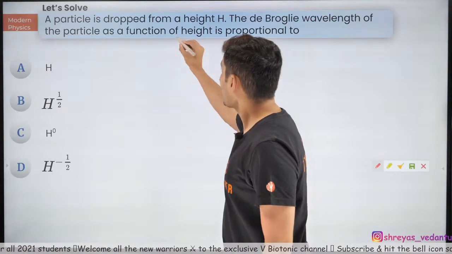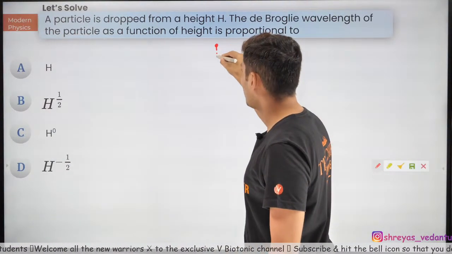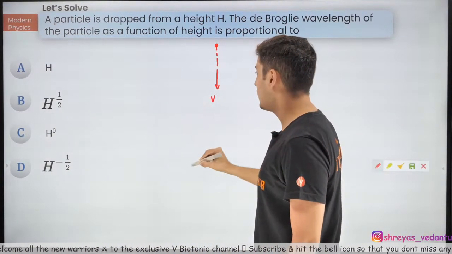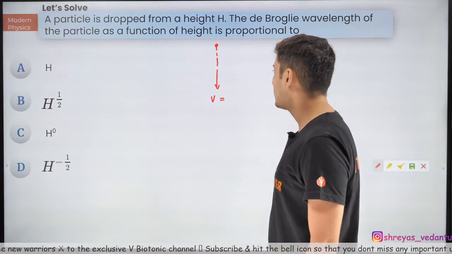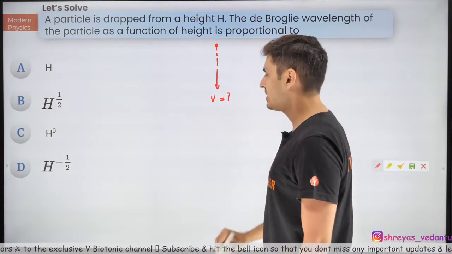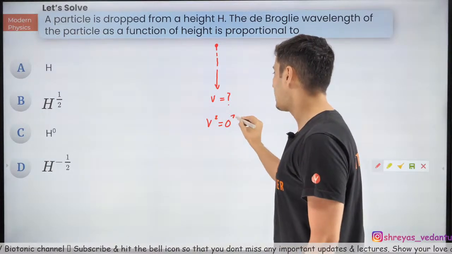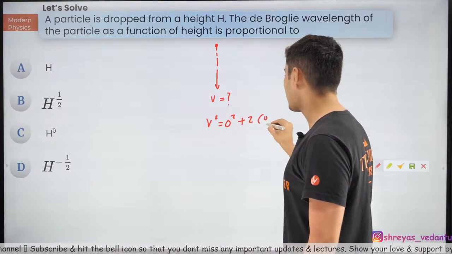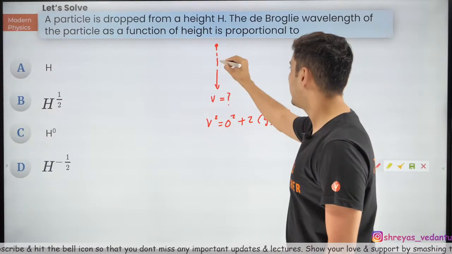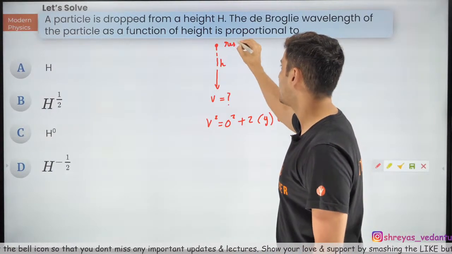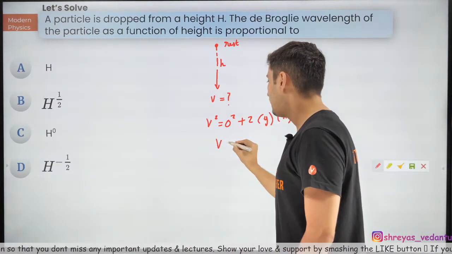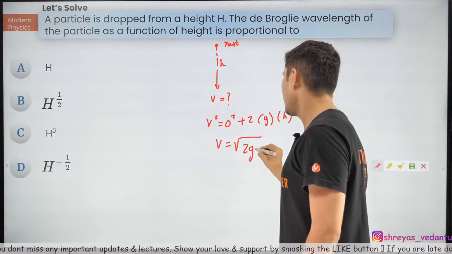All right. So a particle is dropped from some height. It will gain some velocity. What will be that velocity? How do I find that out? It's very simple. Use kinematic equation. So v squared is u squared plus 2 into acceleration into height by which it falls, because it starts from rest. So therefore v will be root of 2gh.